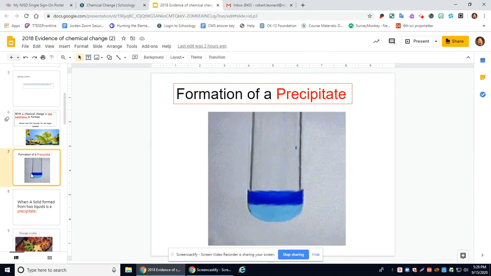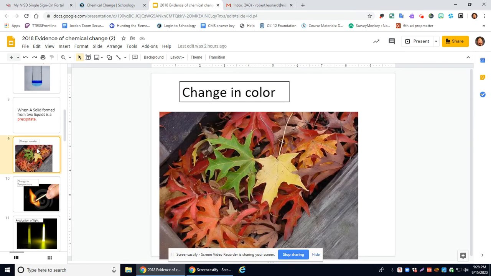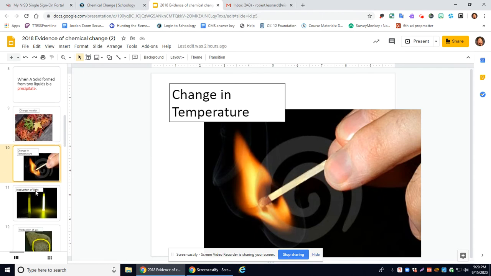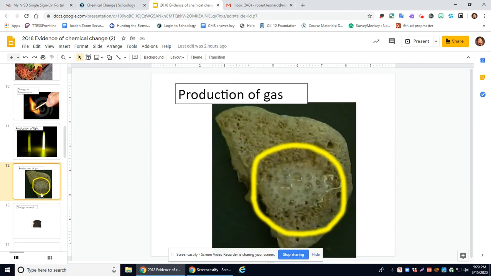Some signs of a chemical change are the formation of a precipitate. Go ahead and say that word, you need to know it. A precipitate is when two liquids mix and form a solid. Another sign of chemical change is a change in color, a change in temperature, gets hot or gets cold, production of light, or produces a gas.